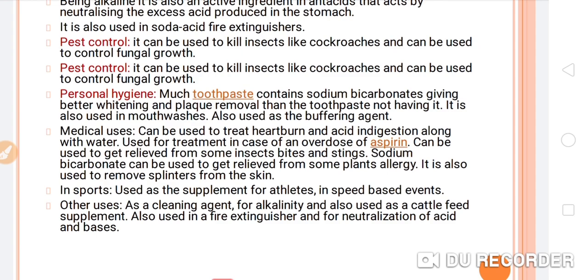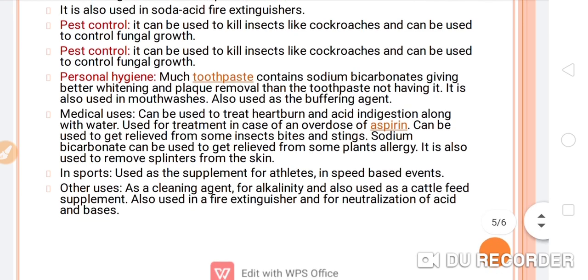Personal hygiene. Many toothpastes contain sodium bicarbonate, giving better whitening and plaque removal than toothpastes not having it. It is also used in mouthwashes and as a buffering agent. So this is very important for our daily life uses also.